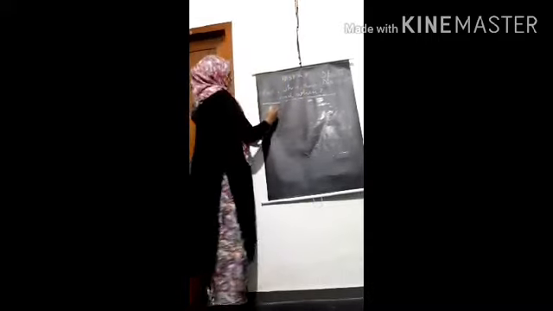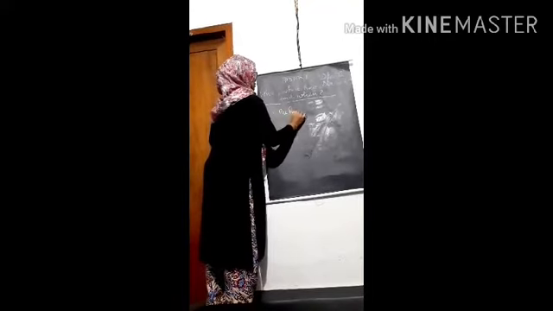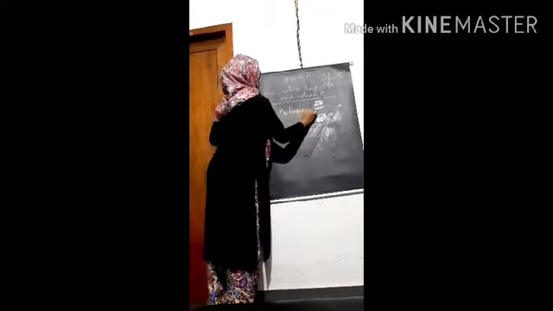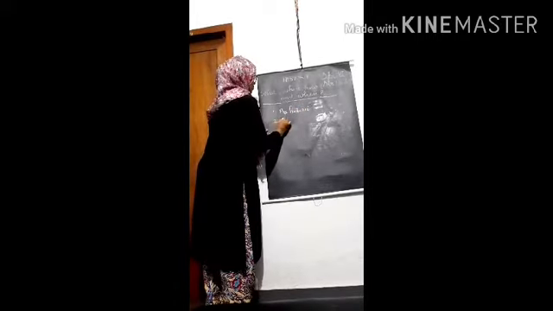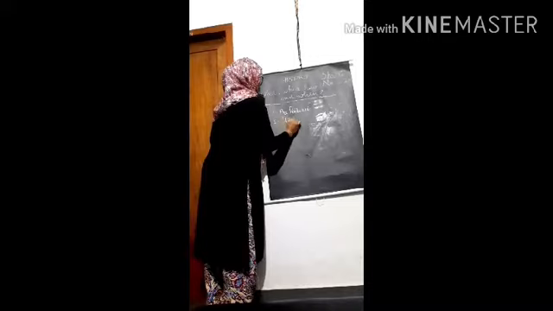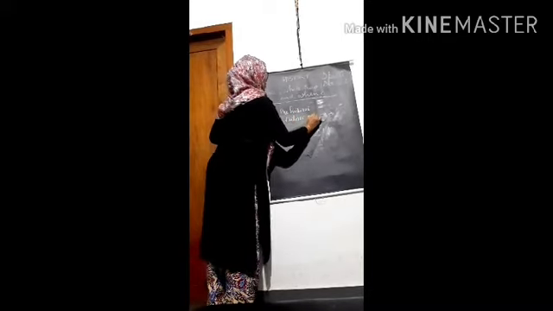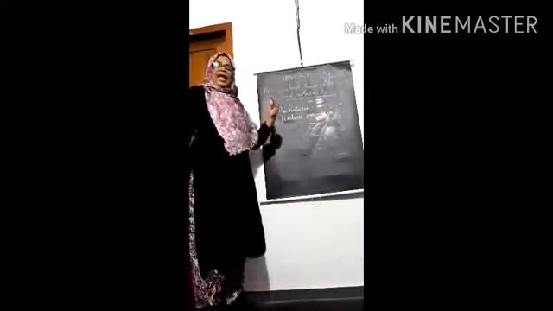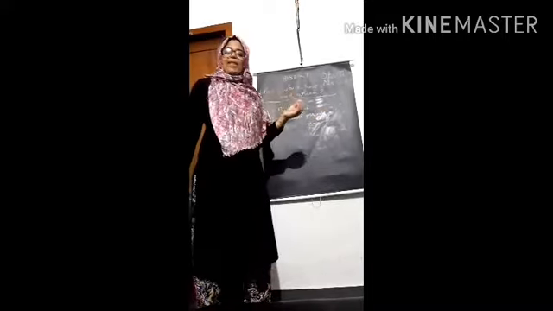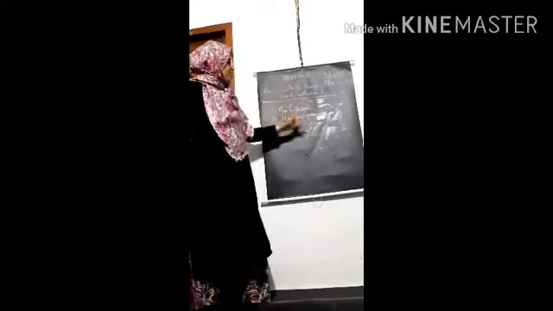Two periods. One is prehistoric period. Another one, historic period. What is the meaning of prehistory? Pre means before. So prehistoric period means before the historic period.